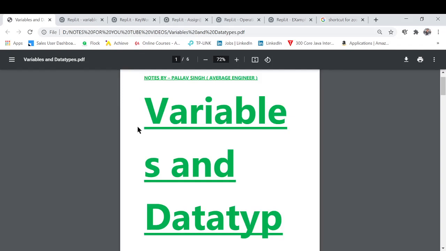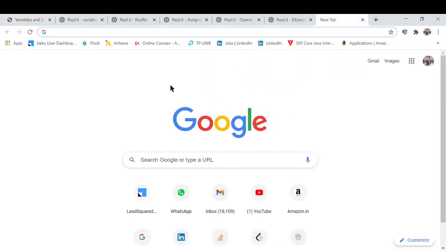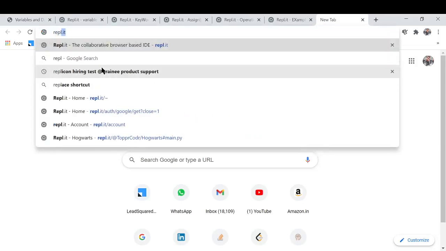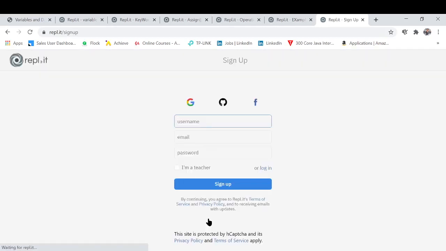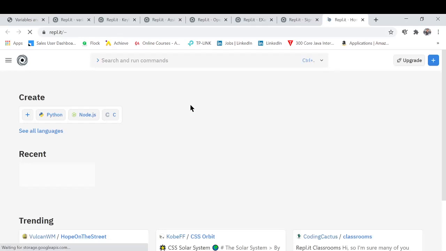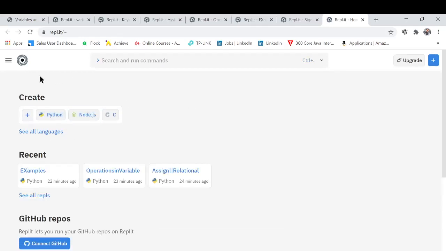Before moving further, what I want to tell you guys is the place where we are going to code is a website called repl.it. You can just click it and start coding. I would personally ask you guys to log in through Google because this makes life much simpler. By clicking on it, you will get various IDEs to code in.